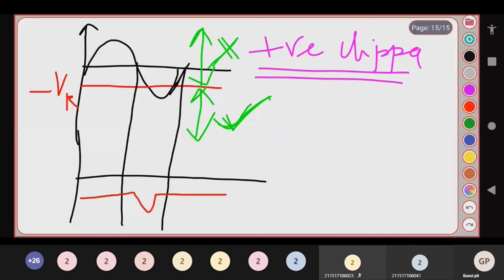Is it clear, students? The positive region is all clipped off. You will get only this region. That is the output I have drawn over here. Can you follow? Okay, so let me explain it with the circuit diagram over here.